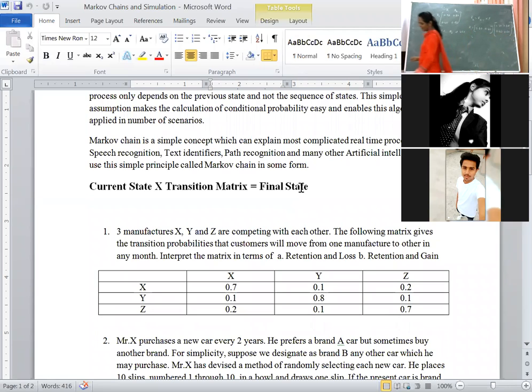Do it. Use an electronic calculator. Don't use scientific calculators. Use memory plus. You know how to do it. Row and column: 0.60 into 0.70 plus 0.40 into 0.40. Similarly, 0.60 into 0.30, 0.40 into 0.60. Till then I will take the attendance.